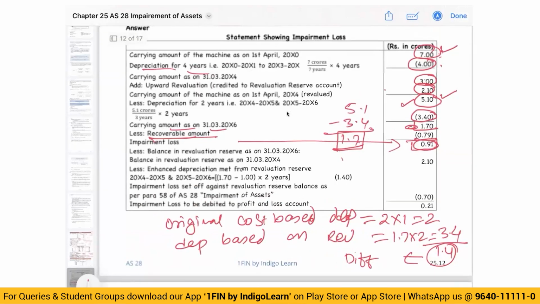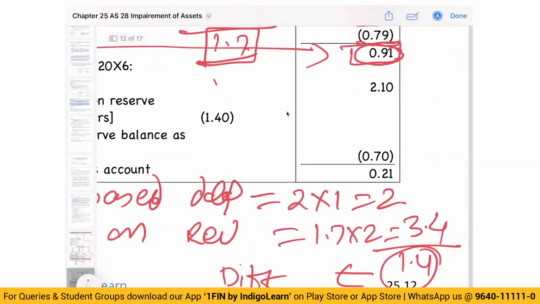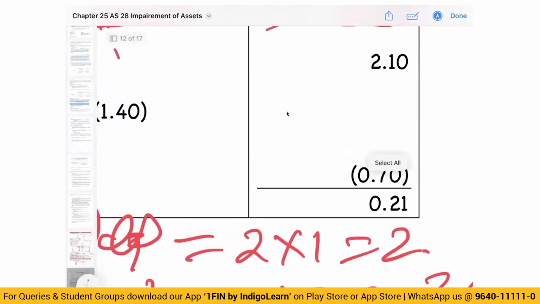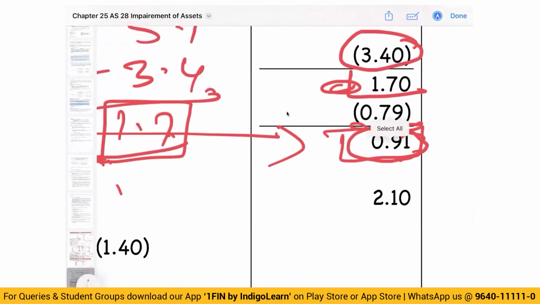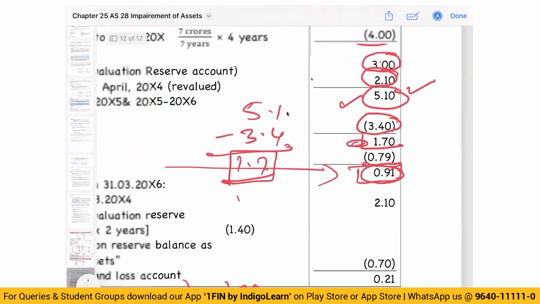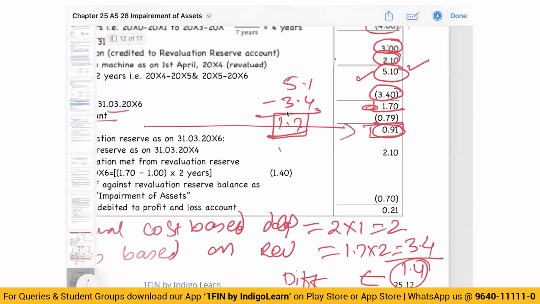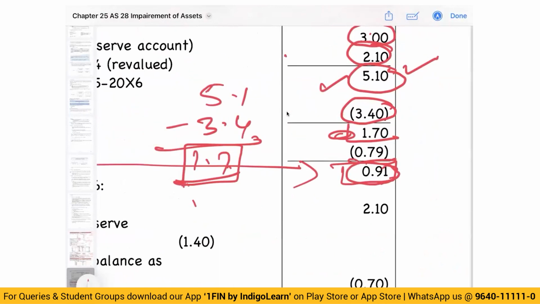Now, what is my total loss? Total impairment loss is 0.79. I have only 0.70 balance in the revaluation reserve. Sorry, impairment loss is not 0.79. Impairment loss is 0.91. Against that impairment loss, I have a surplus of 0.70. So 0.91 minus 0.70, the difference I will transfer to P&L.